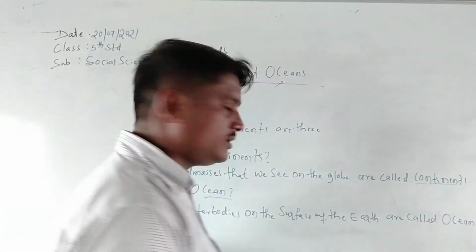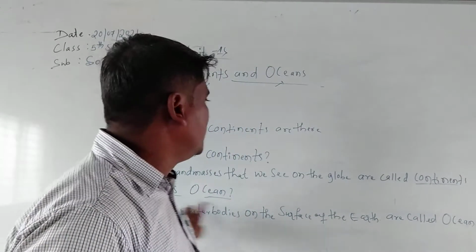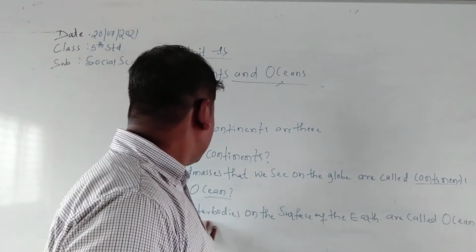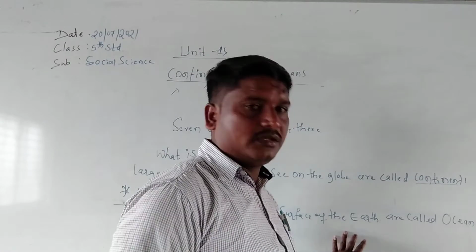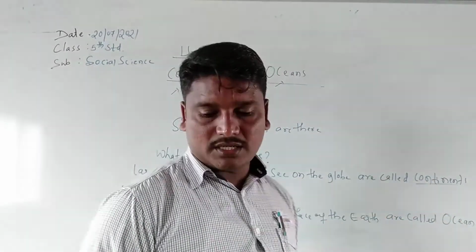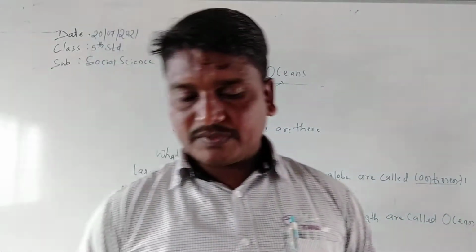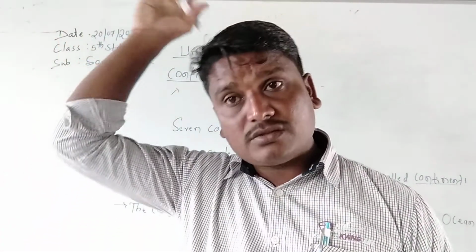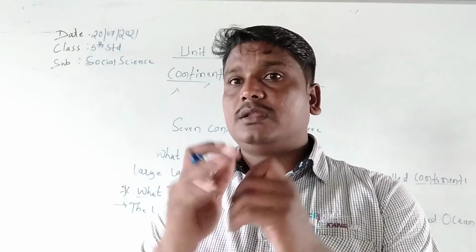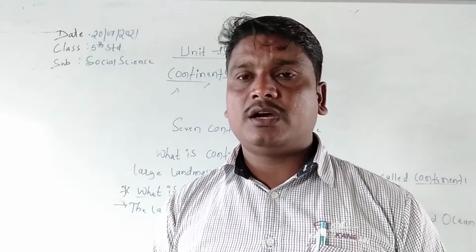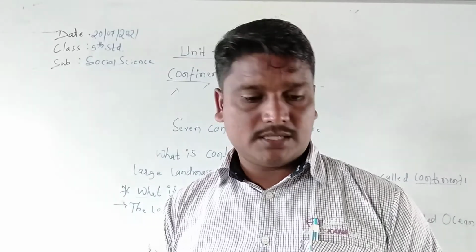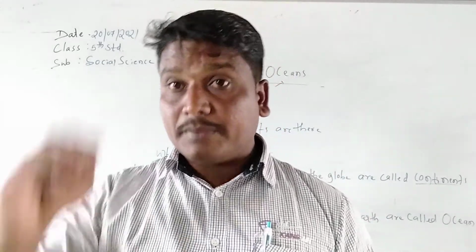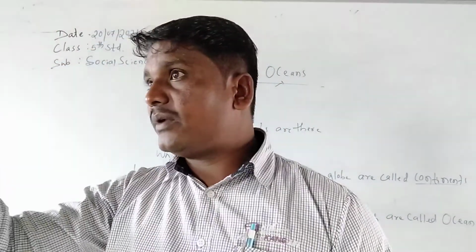Here simply, the definition of the ocean means the large water bodies on the surface of the earth are called the ocean. Millions of years ago, when the earth was made, we know about the Big Bang theory. I think you have studied it last year. Big Bang theory.